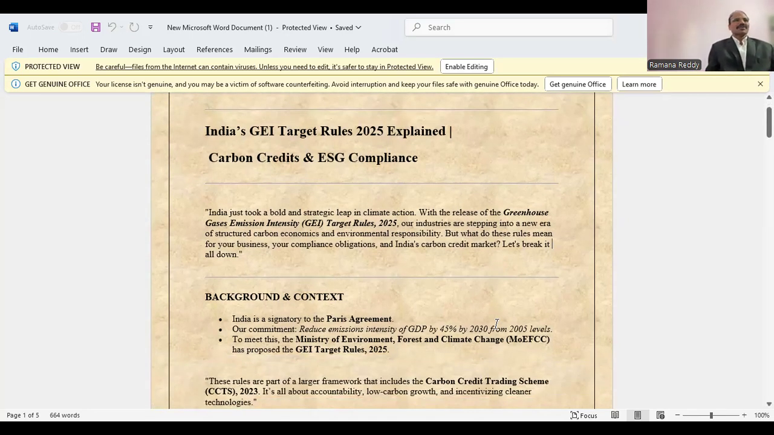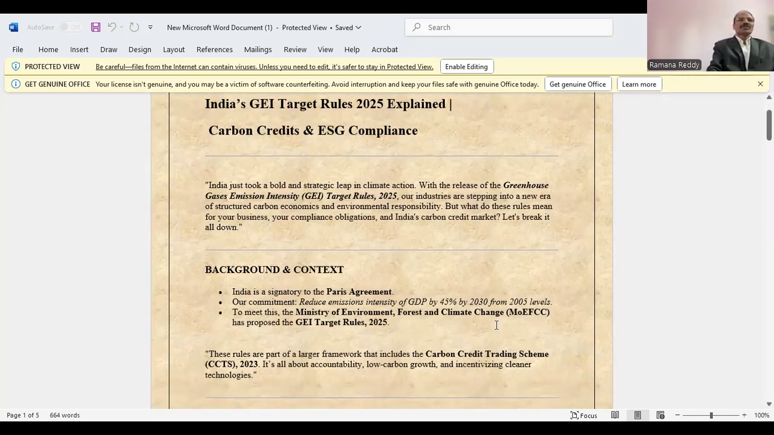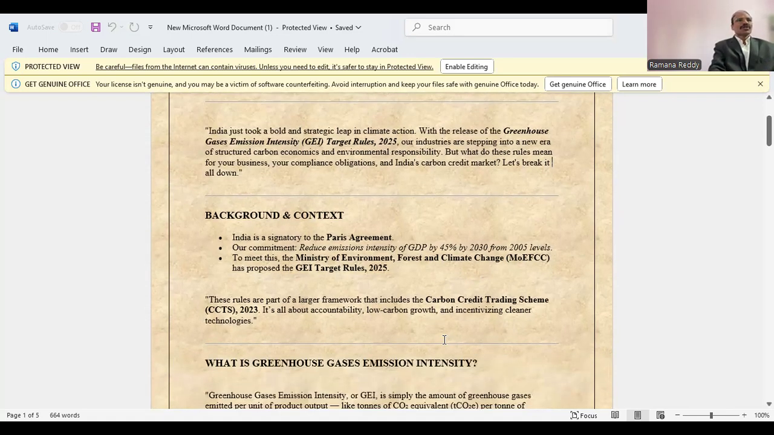So we'll discuss the background and context. India is a signatory to the Paris Agreement. Our commitment is to reduce the emissions intensity of GDP by 45% by 2030 from 2005 levels. To meet this target, the Ministry of Environment, Forests and Climate Change has proposed the GEI Target Rules 2025. These rules are part of a larger framework that includes the Carbon Credit Trading Scheme (CCTS) 2023. It's all about accountability, low carbon growth, and incentivizing cleaner technologies.